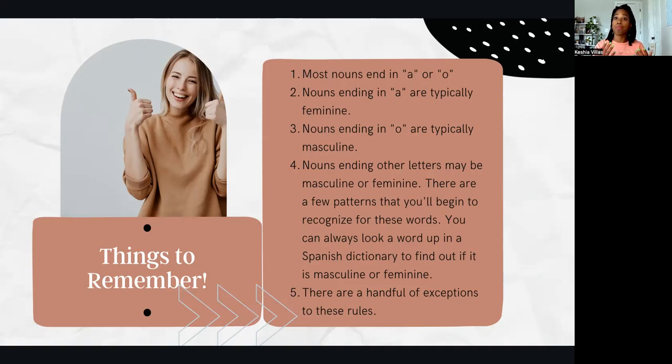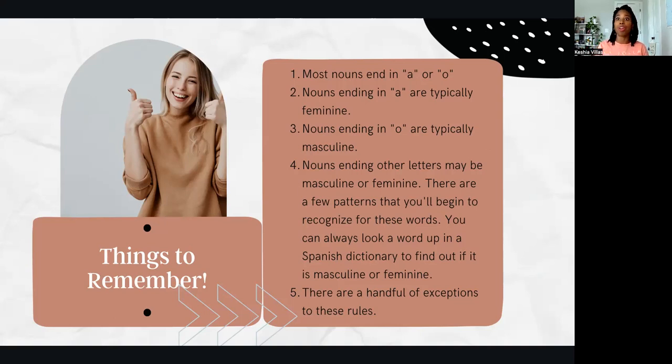You can also look up in a Spanish dictionary to see whether a noun is masculine or feminine. The way that you'll do this is you'll look up a word. I'm hoping that you all have a Spanish English dictionary on hand. Let's say we looked up the word cat. How do I translate cat into Spanish? You're going to see that it is gato. Right after or right before the word gato, you're going to see an M in parentheses. This shows that a word is masculine. You're going to see an F in parentheses if the word is feminine.